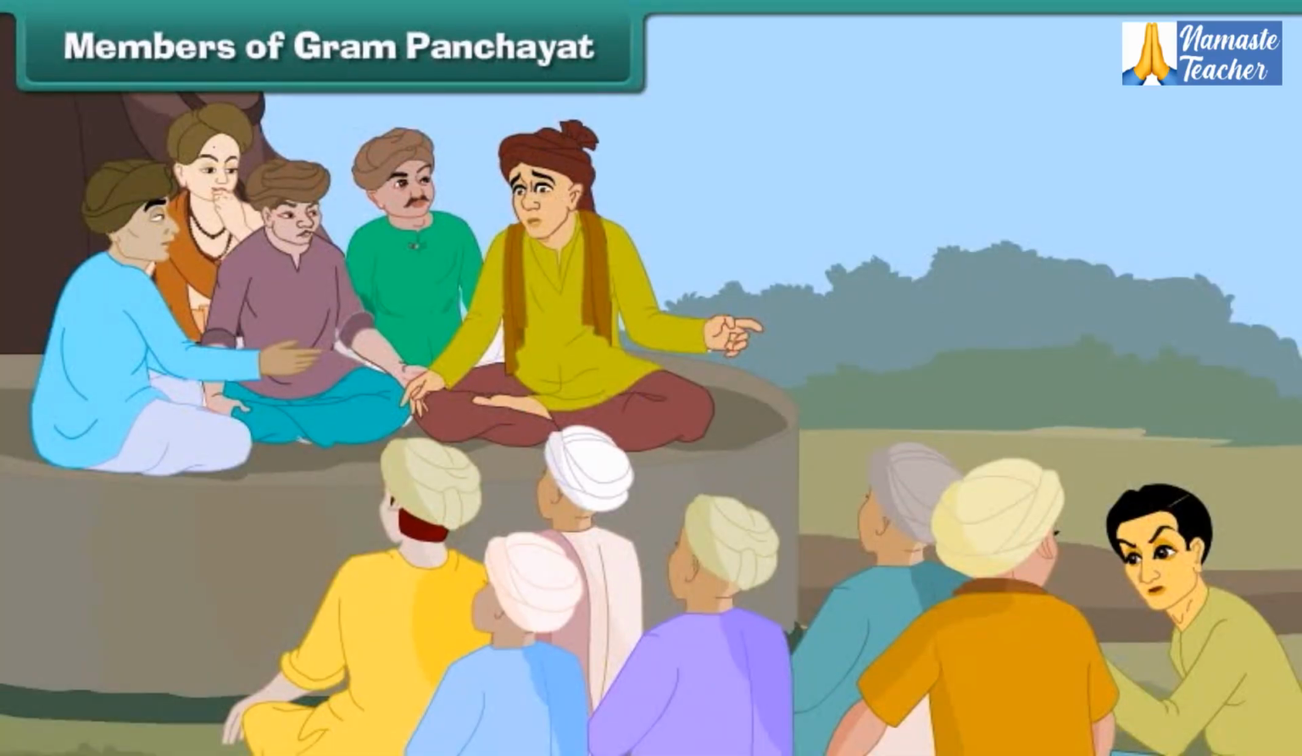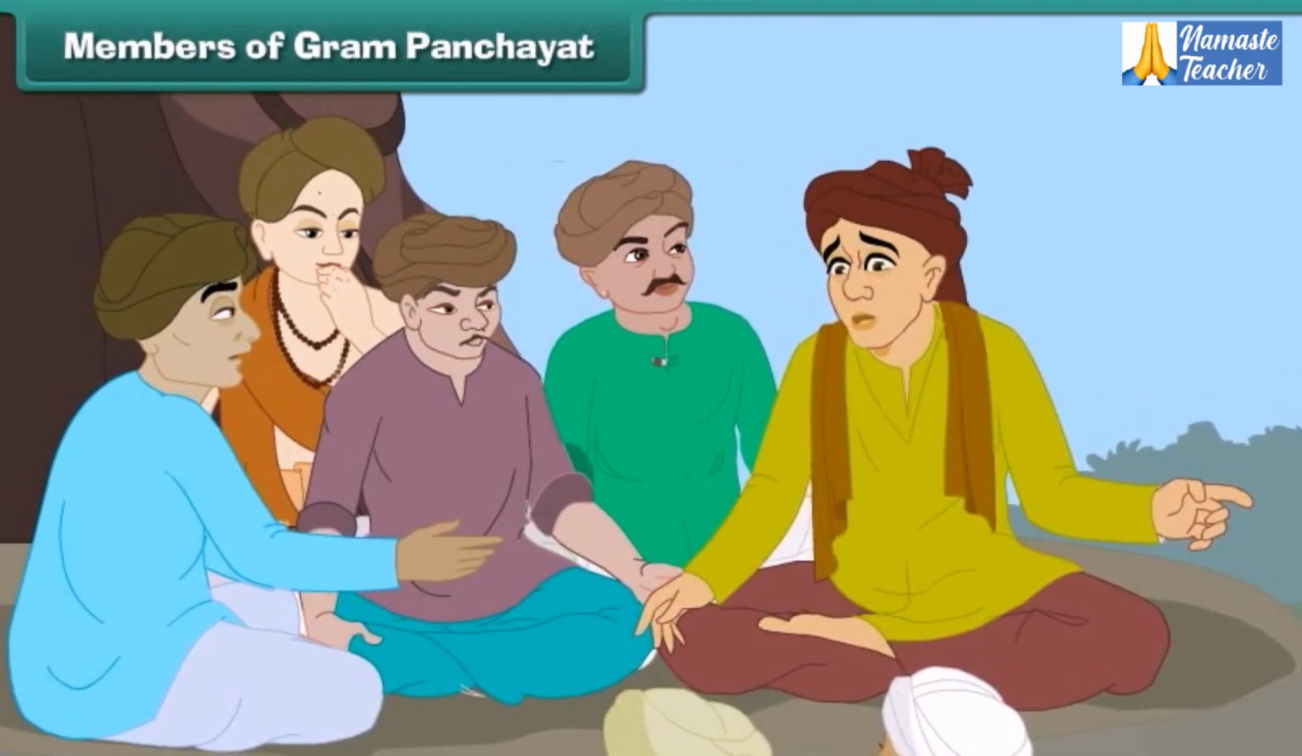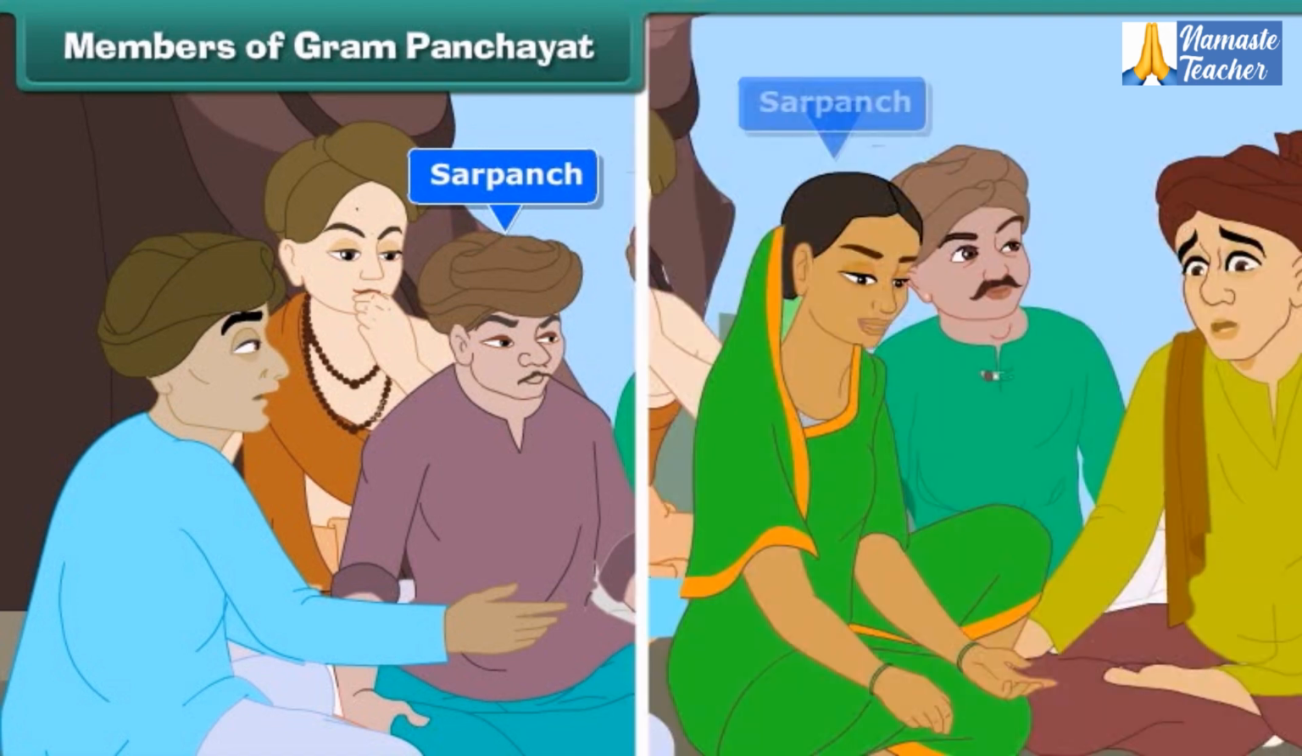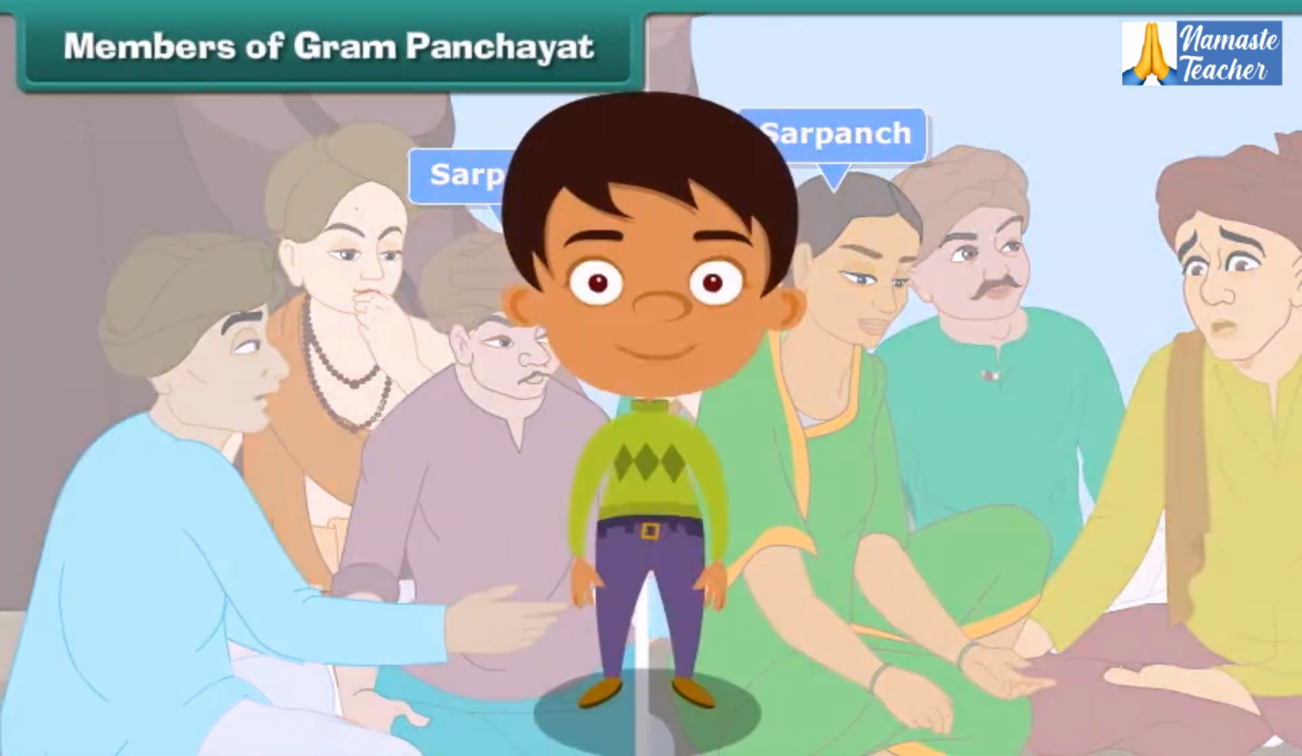Members of Gram Panchayat. A Gram Panchayat consists of 5 members. The head of the Gram Panchayat is called the village pradhan or the Sarpanch. The Sarpanch of a Gram Panchayat can be a male or a female. The members of a Gram Panchayat hold meetings to solve the problems of the villagers. The Panchayat solves land, water and other disputes among villagers.